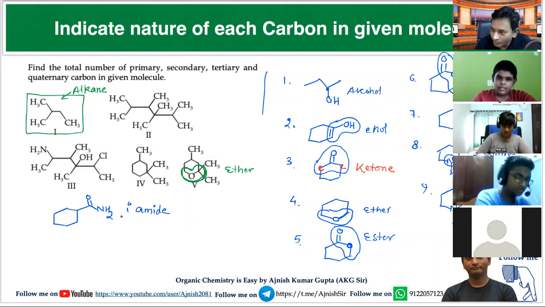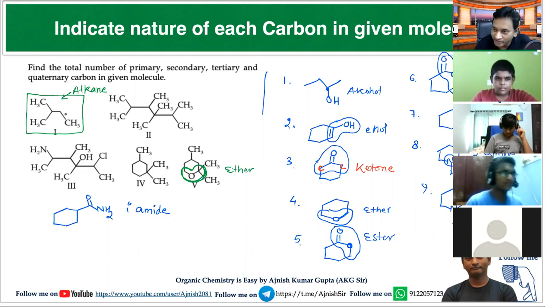Yes, sir. A compound may have only one functional group. If any other functional group is present, never think of alkene, because these compounds are derivatives of alkene. Never think that because a carbon-carbon single bond is also present, we can say alkene. If this is present, it is called an amide. If this is present, it is called an ether. If this is present, it is called an ester.